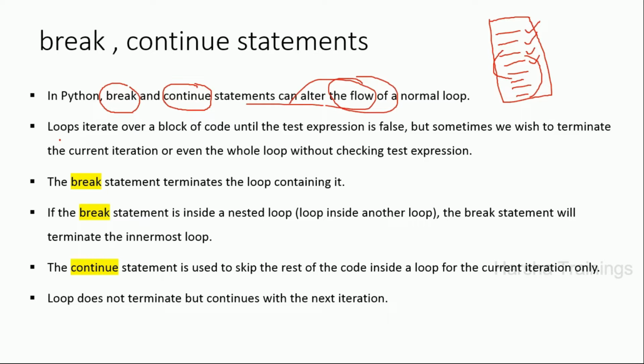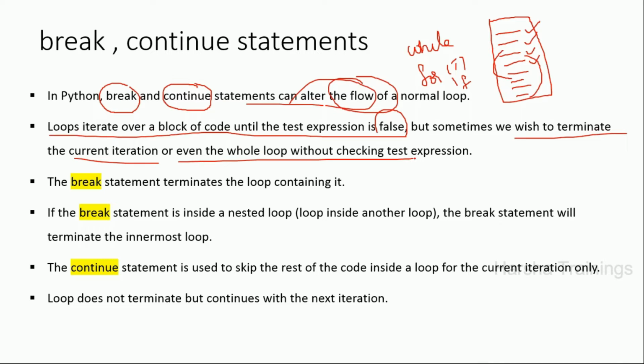Loops iterate over a block of code until some condition becomes false, as we already know. Either a while loop or a for loop will be executed until the condition becomes true. Whenever the condition becomes false, it will come out of the loop. But sometimes we wish to terminate the current iteration or even the whole loop without checking the condition. Sometimes, without checking all the conditions, I want to terminate my loop. Then I will use a statement called break.